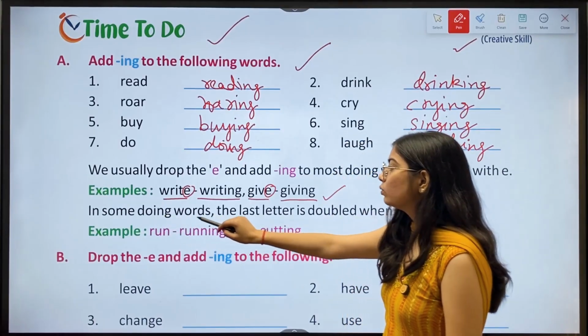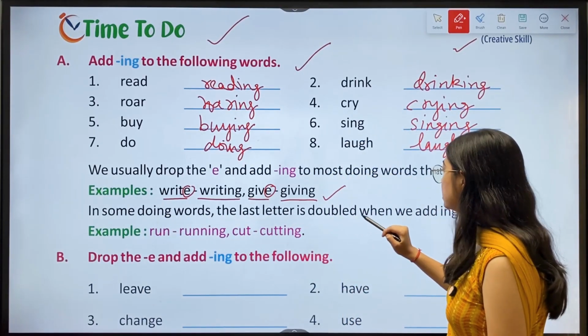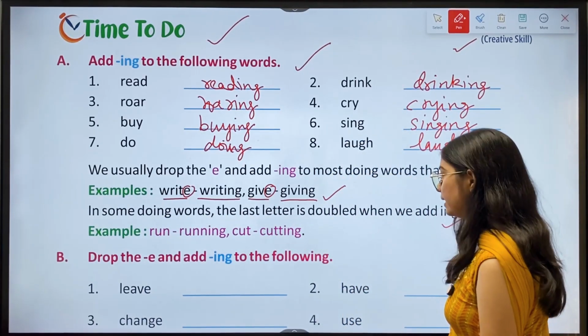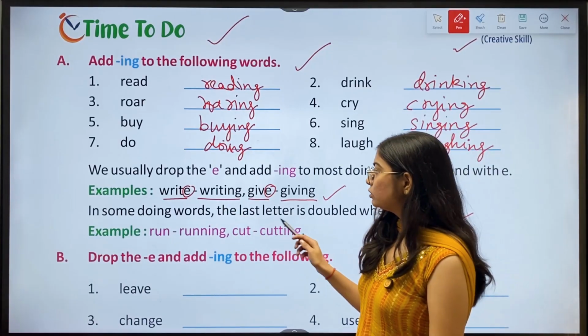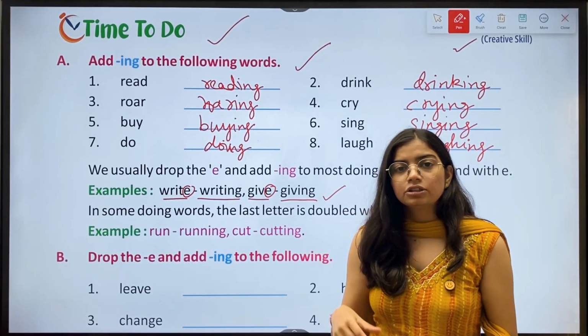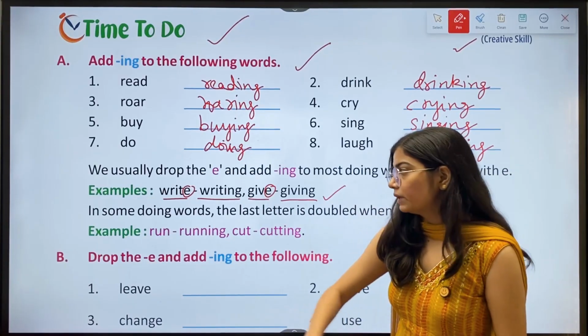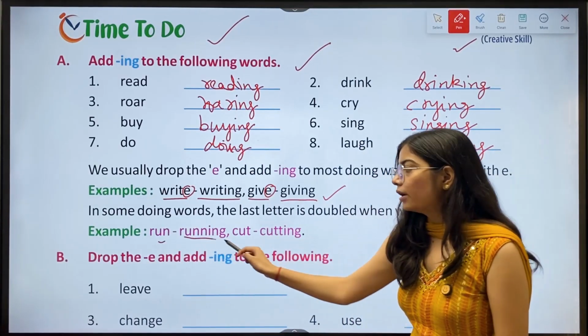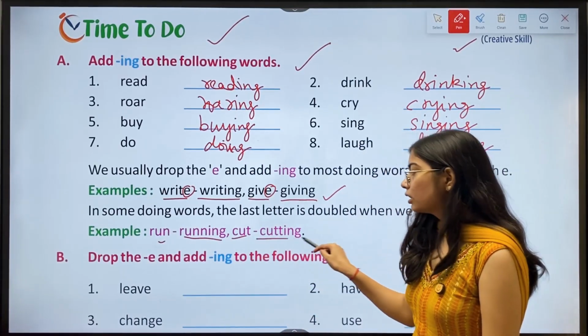In some doing words the last letter is doubled when we added ing. कुछ वर्ड्स ऐसे होते हैं जिनमें हम जो लास्ट वर्ड होता है उसको डबल कर देते हैं जब हम ing ऐड कर रहे होते हैं. Example, run, running, cut, cutting.